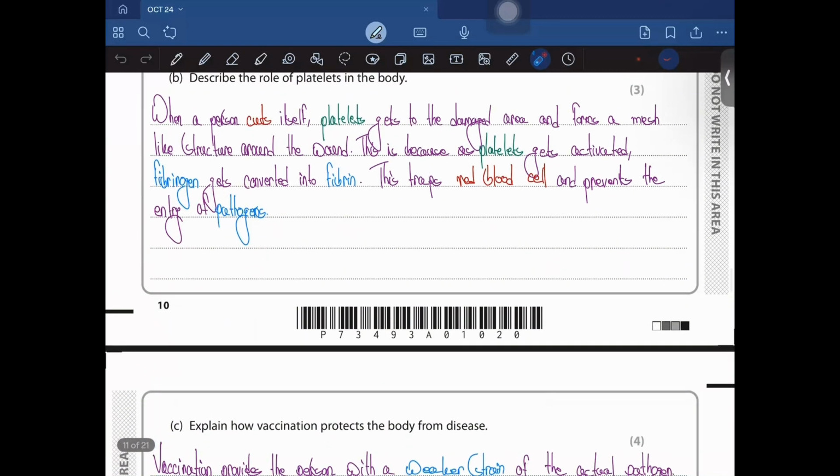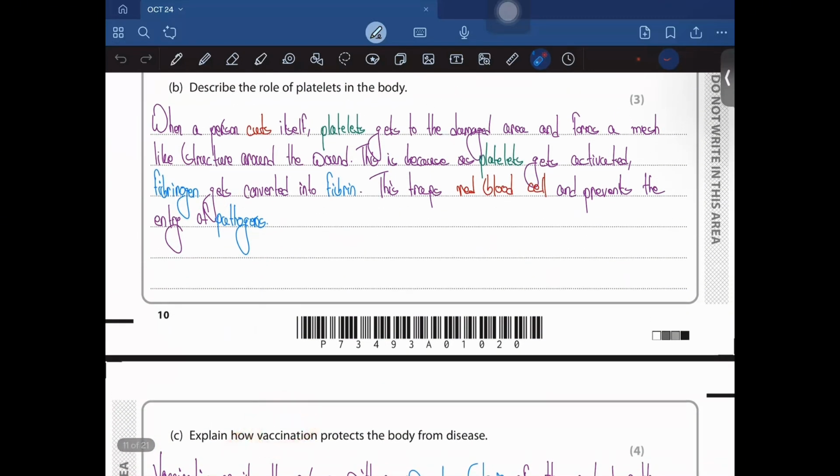Moving on, explain how vaccination protects a person from a disease. You could find this in chapter 5 of your book, if I'm not wrong, on circulatory systems. What vaccination does is provide an antigen. Remember that antigen comment; if you don't, then please make sure to go and take a look at the earlier parts of this video.